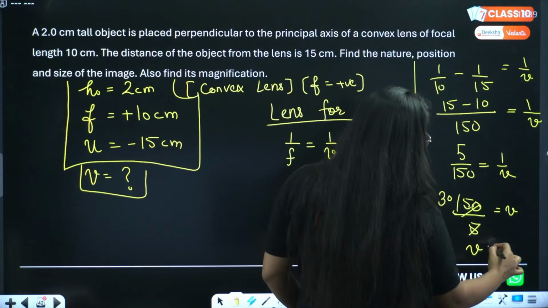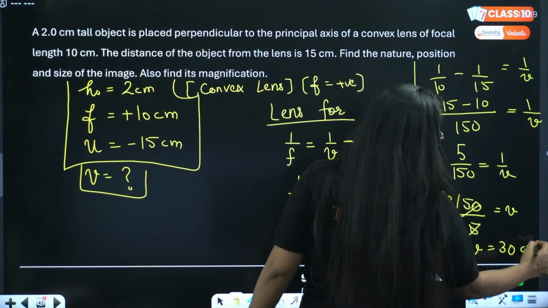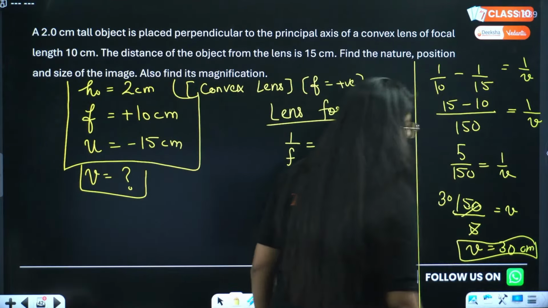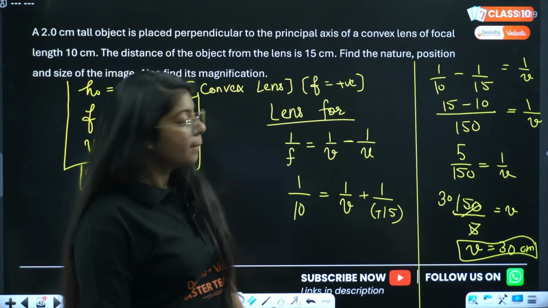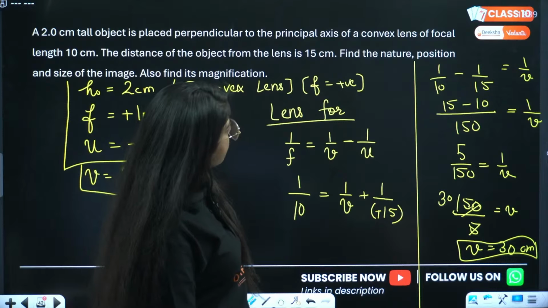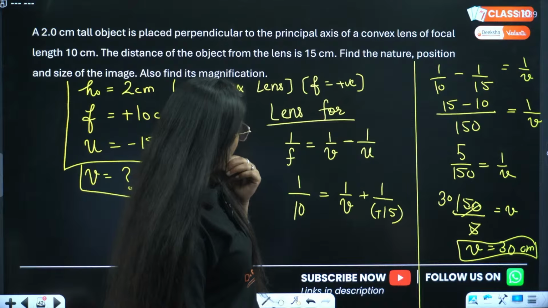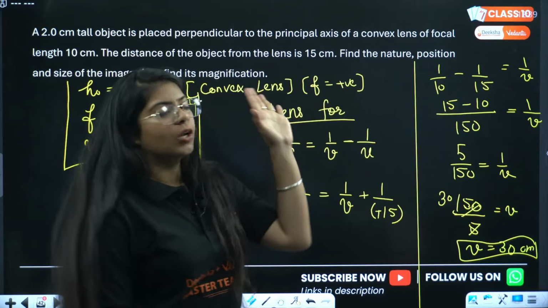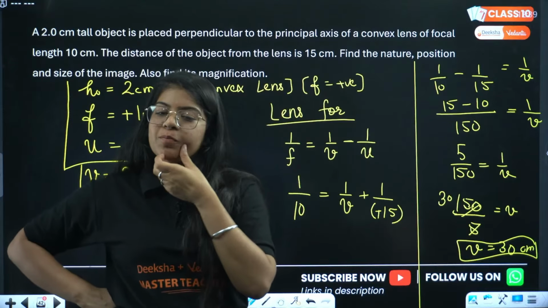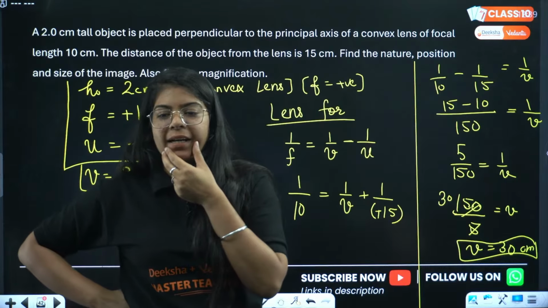So v equals 30. Remember the units are in centimeter. Done? I am guessing there is some mistake. No? Because in a convex lens, it should be positive. Yes, Maheshwari, 30, right. Prime.